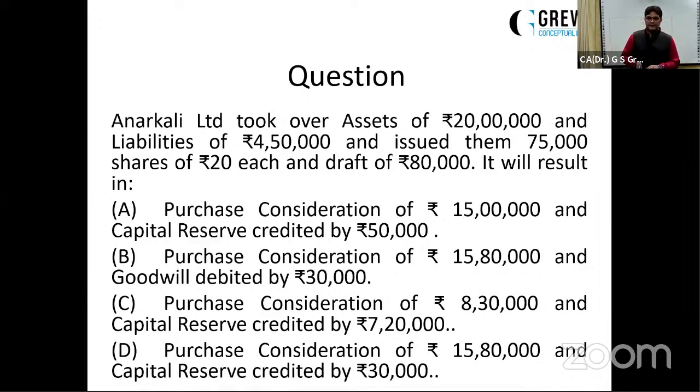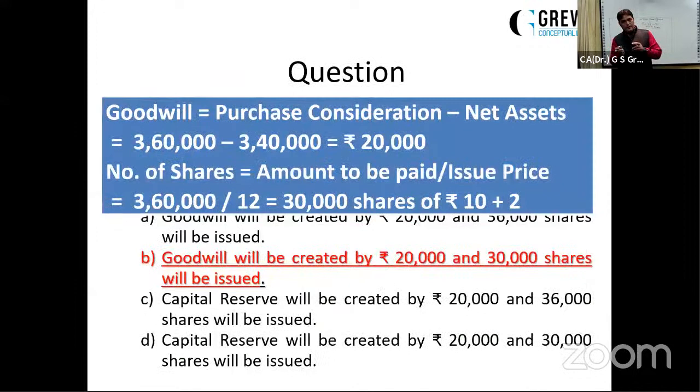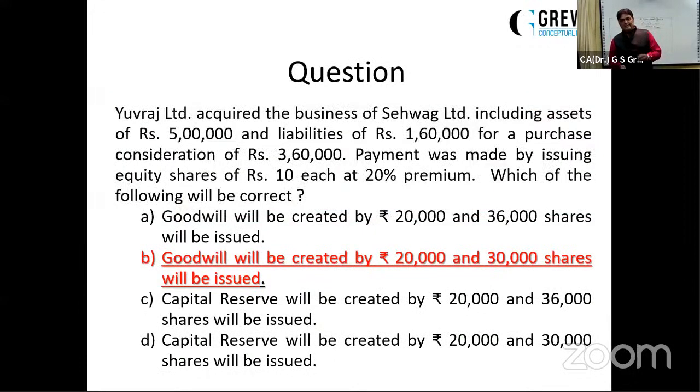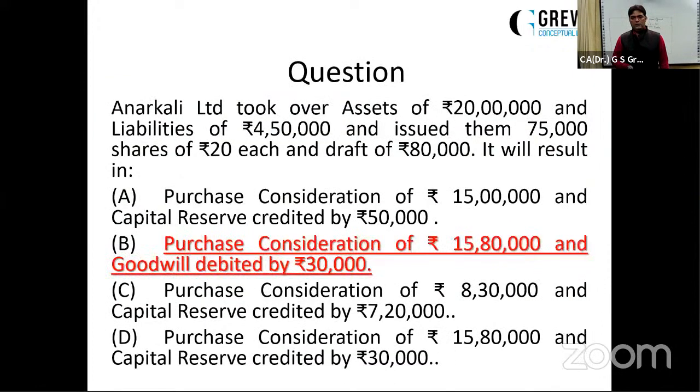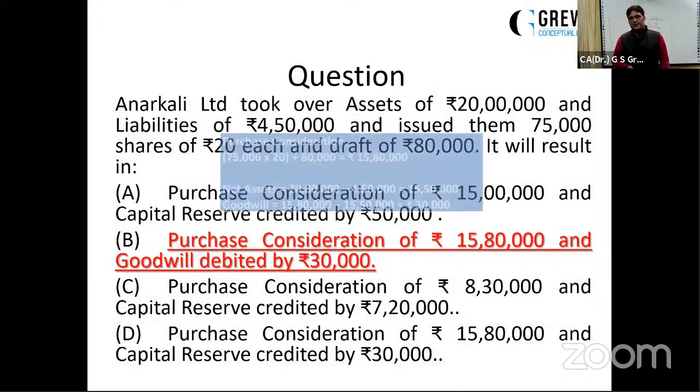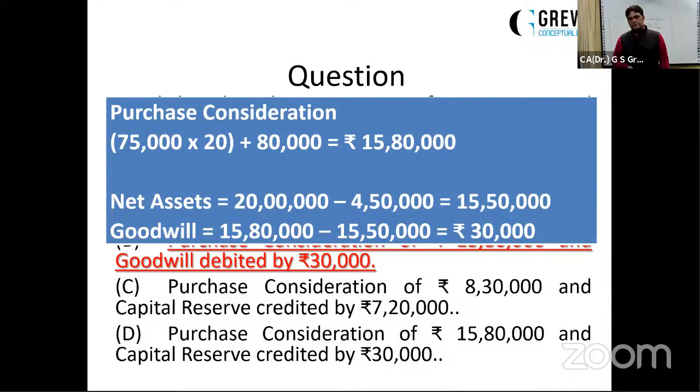Solve it very carefully, dear students. The question is divided in two parts, so you have to calculate two answers. So the answer is 15,80,000 and there is a goodwill of rupees 30,000. And these are the calculations for you. Because the company is paying them extra. The net assets were rupees 15,50,000 and the company is paying them 15,80,000 as purchase consideration. So they are paying extra of rupees 30,000, which will be considered as goodwill. It is purchase goodwill.